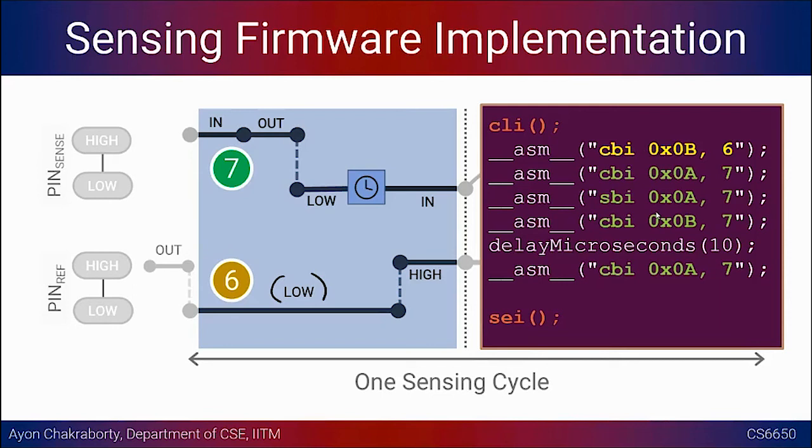So if the data direction register 7th bit is cleared, so DDRD 0x0A bit 7, and now you want to make the reference pin high. So for making the reference pin high, you want to look at the data register, so that is 0x0b, and you want to set the 6th bit. So this is going to make sure that you are ready to jump on to the next step. You want to start your counter.